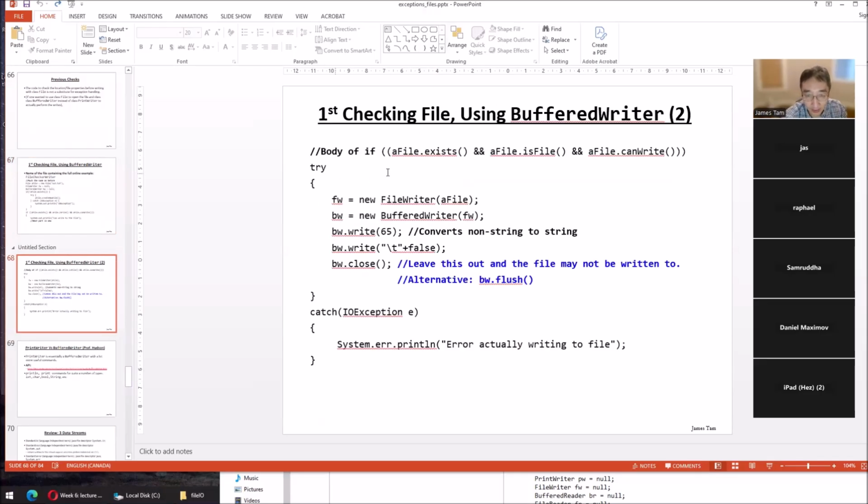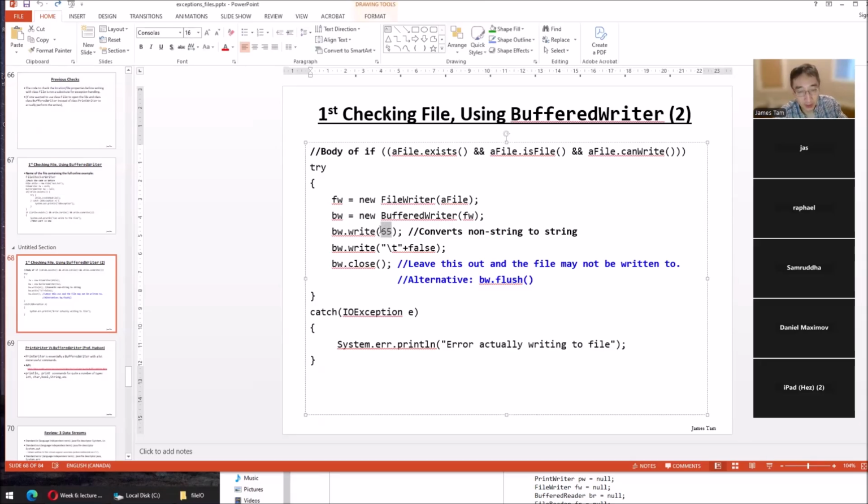On the other hand, if all the other conditions are met, we have the ability to write, it is a file, then now we use a different class, because he used BufferedWriter instead of the PrintWriter, so I use BufferedWriter. The BufferedWriter writes strings. So in this case, it's an integer, converts it to a string. This is going to be converted.